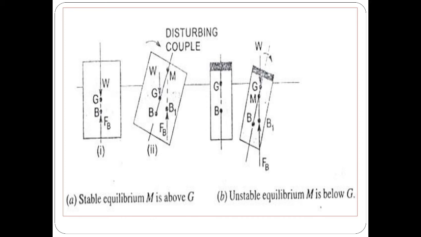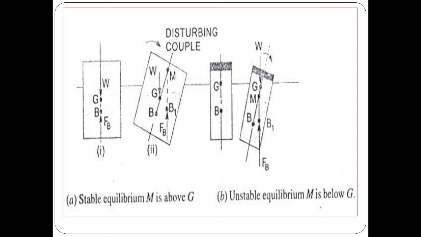In the first case, case A, we consider the metacenter M lies above the center of gravity G. In that case, whenever we apply the disturbing couple or external couple in clockwise direction, then at the disturbed position, the restoring couple generated in the system due to W and the center of force of buoyancy Fb is anti-clockwise, means the system restores the initial position. Hence, we can say that whenever M lies above the G, then the system is in the state of stable equilibrium.